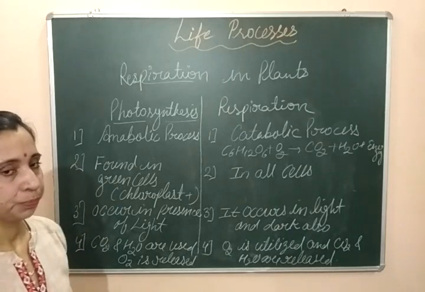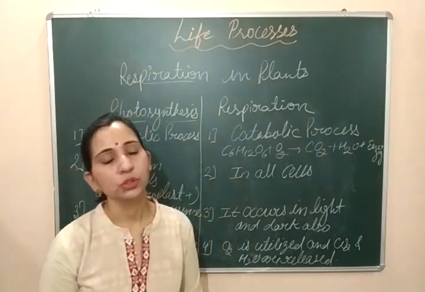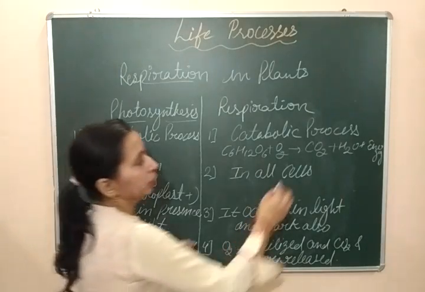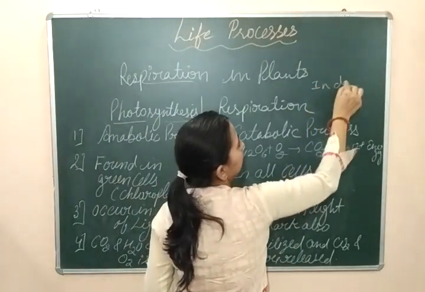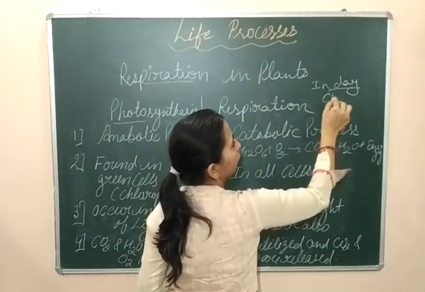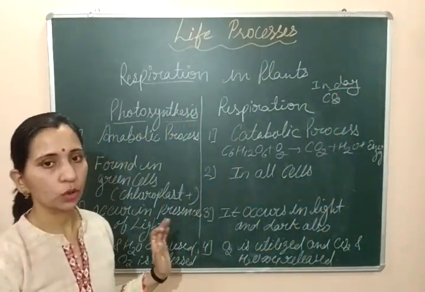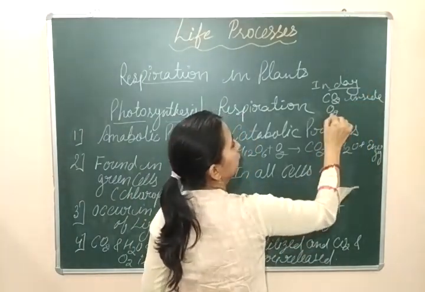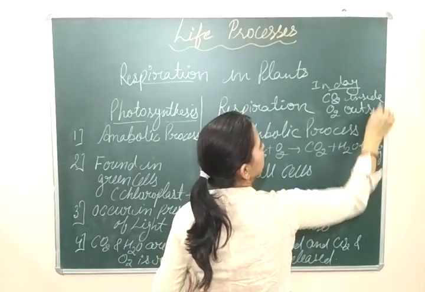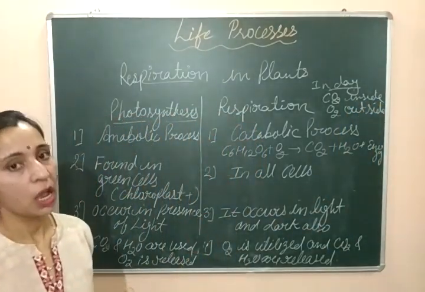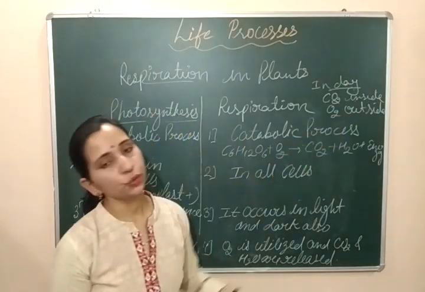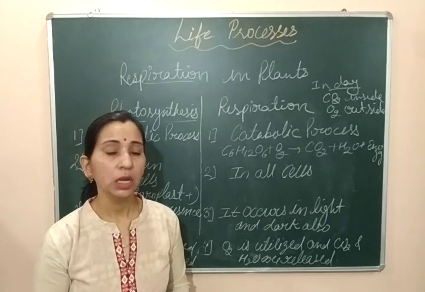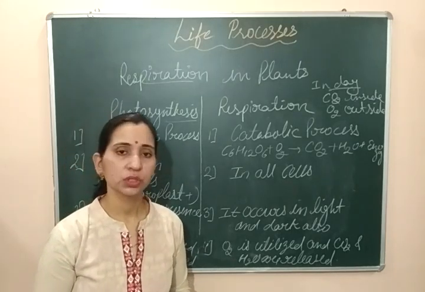Now let's see what happens during the day when the photosynthesis process takes place. In the daytime, plants take in carbon dioxide. Carbon dioxide comes inside and oxygen is released. Oxygen comes outside. But out of the oxygen released during photosynthesis, some amount is utilized for the respiration process also.